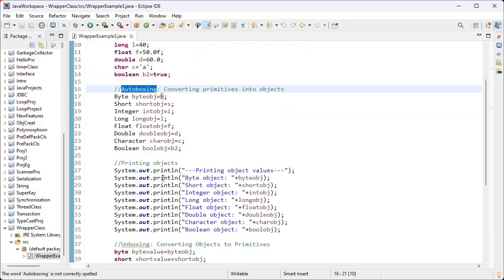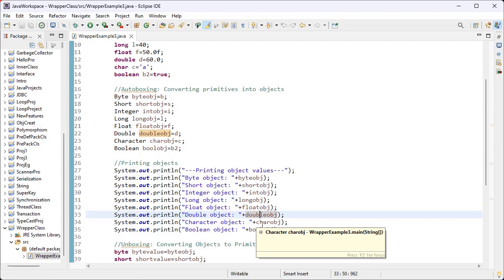With the help of println, I try to print all the objects on my console. So these are all what? Objects, wrapper class objects.